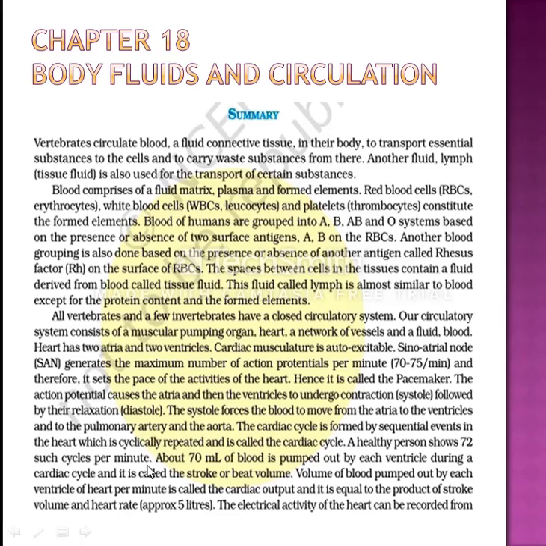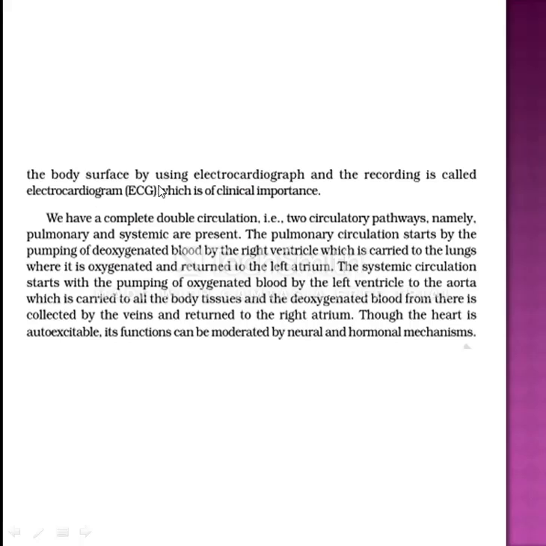About 70 milliliters of blood is pumped out by each ventricle during a cardiac cycle, and it is called the stroke or beat volume. The volume of blood pumped out by each ventricle of the heart per minute is called the cardiac output, and it is equal to the product of stroke volume and heart rate, approximately 5 liters. The electrical activity of the heart can be recorded from the body surface by using an electrocardiograph, and the recording is called an electrocardiogram (ECG), which is of clinical importance.